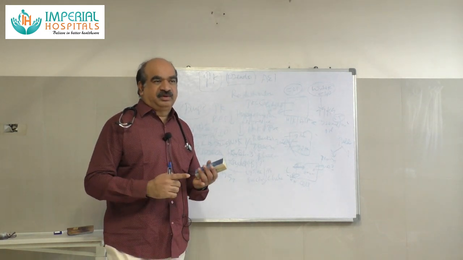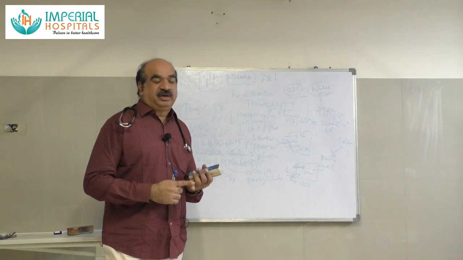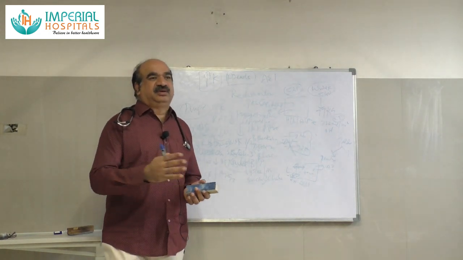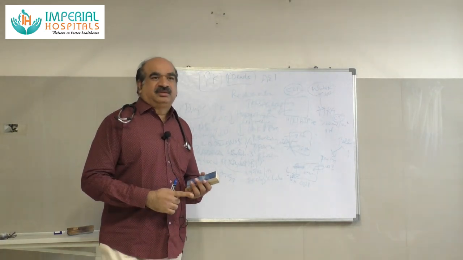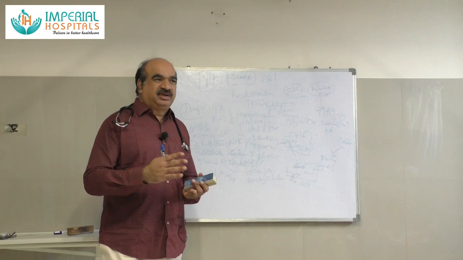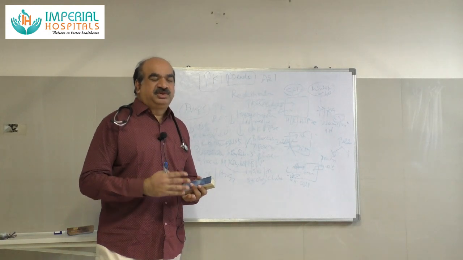So that is one. Membrane stabilization is most important: 10% calcium gluconate, 10 ml. The maximum action will occur in 30 to 60 minutes. The first goal is membrane stabilization. The second goal is transcellular shift with insulin and dextrose. How much insulin will we give?